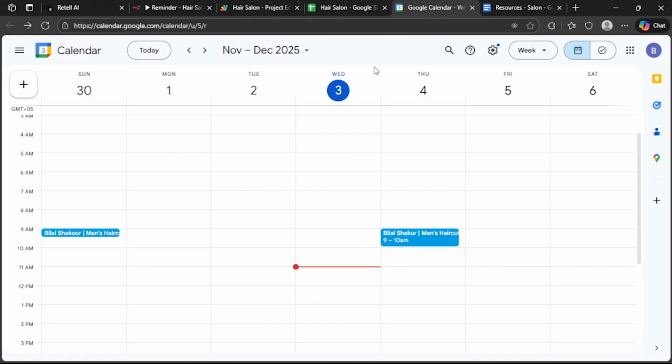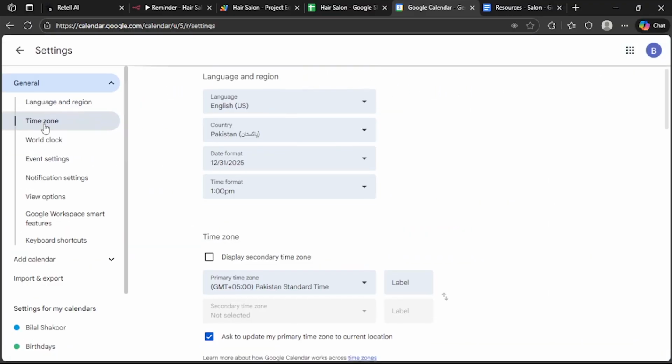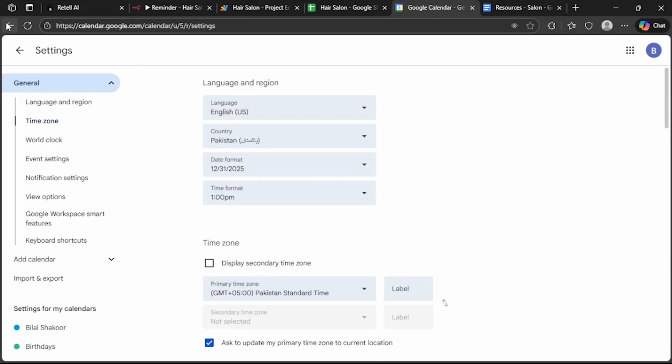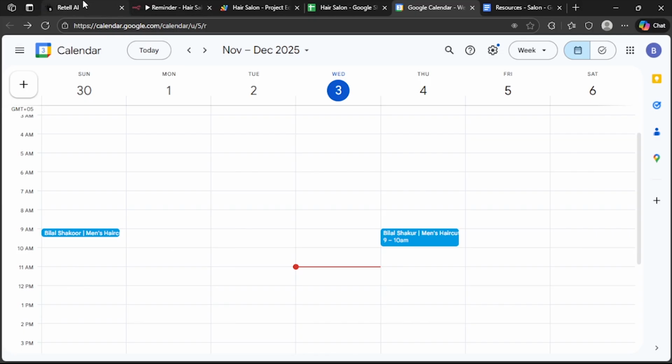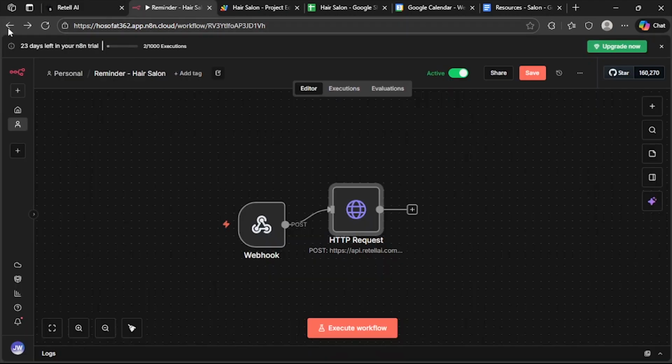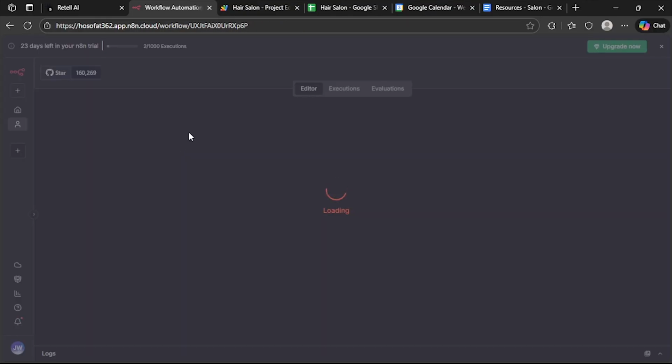Now we have to make a third adjustment in Google Calendar. Just go to settings, time zone, and select your time zone in here. I've selected mine. And our AI voice agent is basically ready. So this is how this will work. When a customer makes a call for booking the appointment, the AI voice agent in Retell AI will talk with the customer and get its information. It will pass this information to the hair salon agent that we built before. This is hair salon agent.